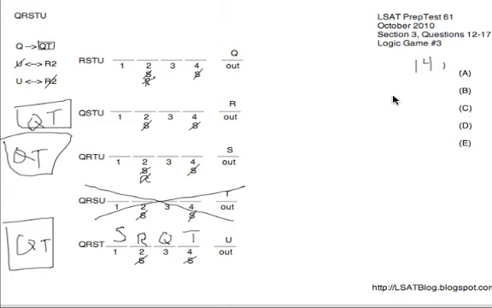Next, number 14, what would fully determine the order, leaving no ambiguity at all? So they're asking us, what would fully determine it. We know that R on 2 activates a rule. When R is on 2, U is out, and when U is out, we've got the fully defined order SRQT. Therefore, R on 2 fully determines everything, and B is our answer for 14.